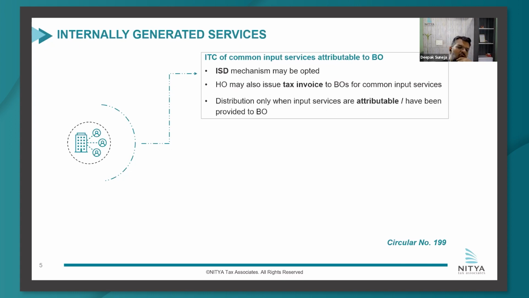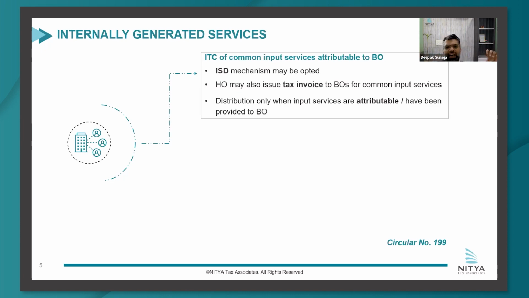And only one condition, and a very logical condition they have put, it's not a negative condition. The only condition is you can only cross-charge if there are any services which are related to that location. So, be it under ISD or under cross-charge, you cannot distribute or cross-charge to a location wherein there was no correlation of any service.